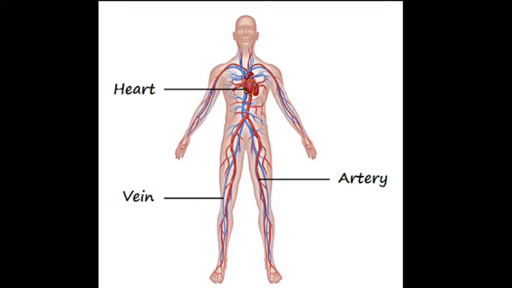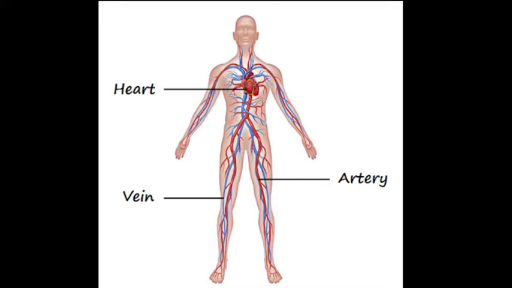Beta, today we will discuss the human blood circulatory system. But before that, we have to summarize some things about blood. So, what is blood? Blood is a red-colored liquid which circulates in our body.